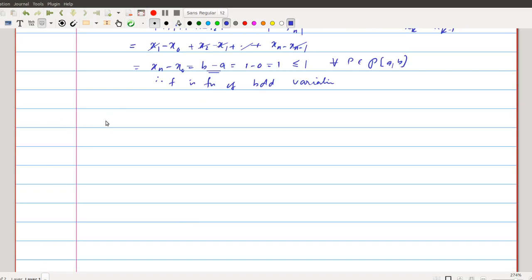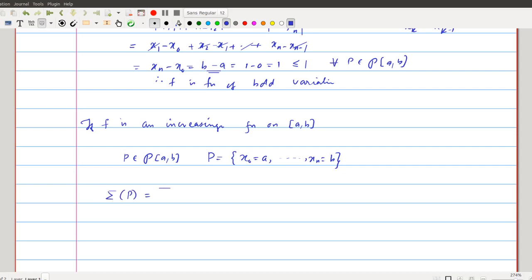Suppose we have an increasing function, or decreasing. Say f is an increasing function on [a, b]. Then what happens? If we choose any P belonging to the set of partitions of [a, b], say P is equal to x0, which is equal to a, up to xn, which is equal to b, then the sum corresponding to this partition, denoted sigma of P, is nothing but the sum from k equal to 1 to n